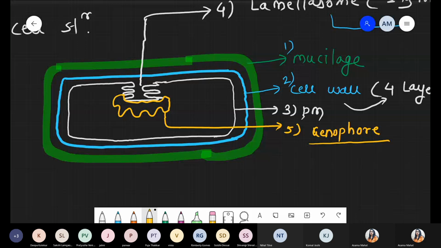Genetic material. Now, the last structure we have to discuss is the pigment, because cyanobacteria are involved in photosynthesis, and they also consist of some blue color pigment and some green color pigment. So we have to list all that pigment. We draw one typical structure like this. On the periphery, there is a presence of something plate-like. On the periphery, plate-like structures are present.